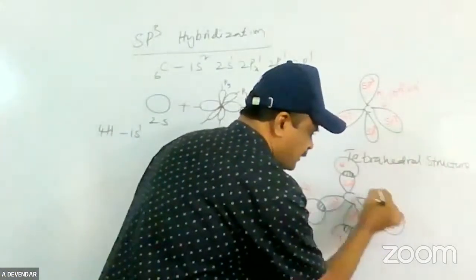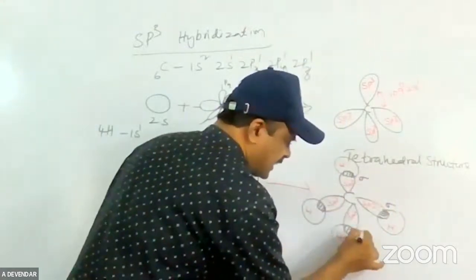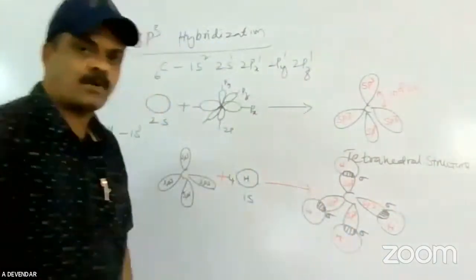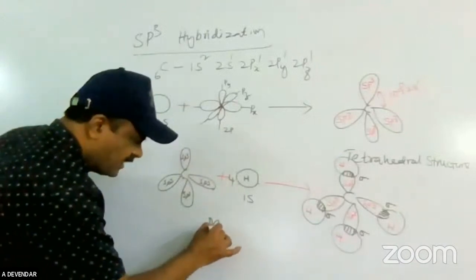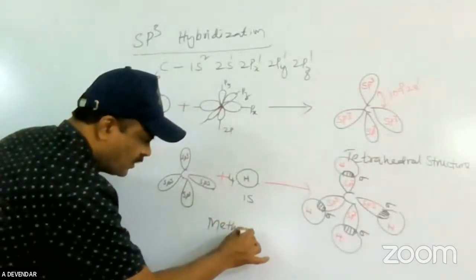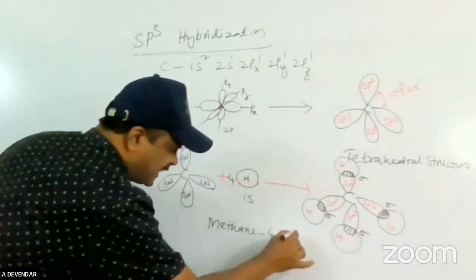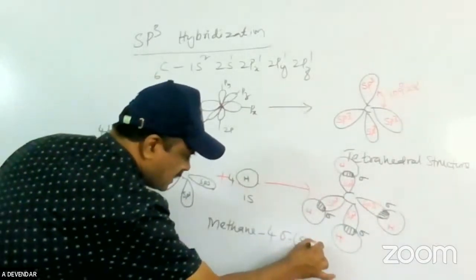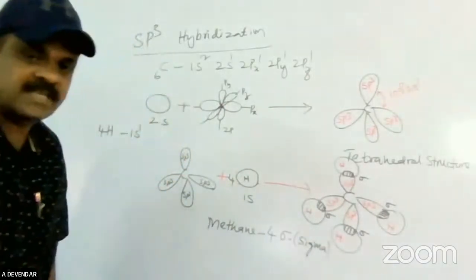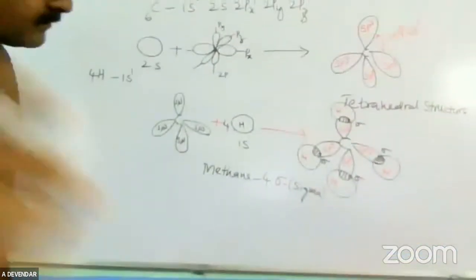Here a sigma bond is present in each case. In methane, how many sigma bonds are present? Four sigma bonds are present. This is the symbol for sigma.